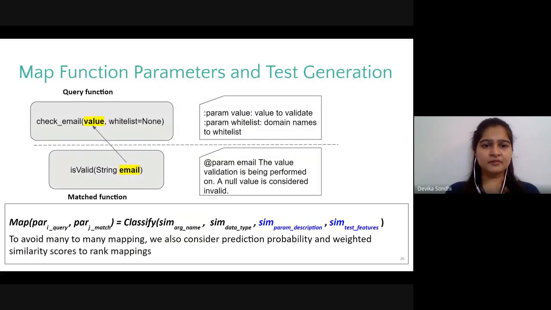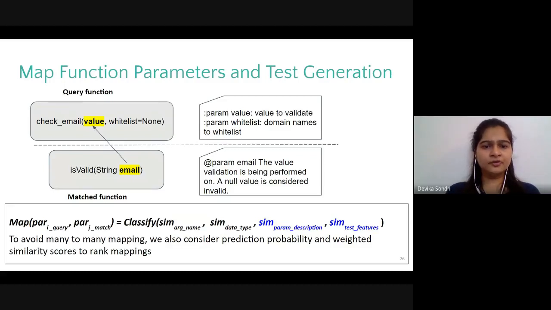Now, once we have the test cases extracted, the next challenge to address is to map the parameters between the query and the candidate functions. In the given example, we see that for the query function called checkEmail, isValid is the returned match, and inferring from the parameter descriptions shown on the right, we notice that the parameter named value maps to the parameter string email.